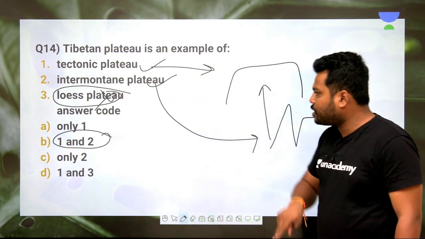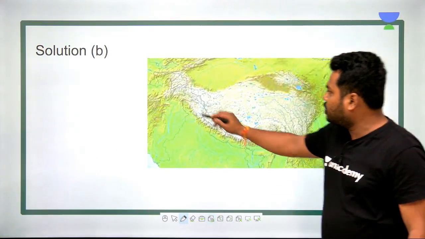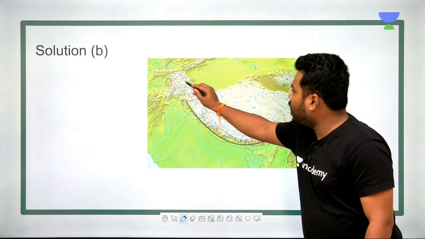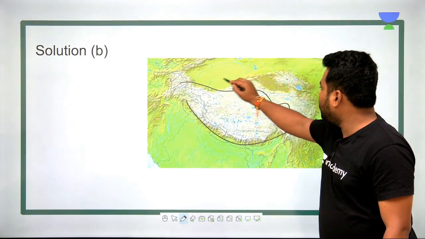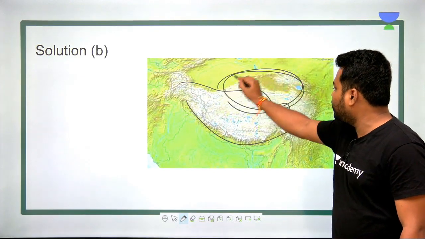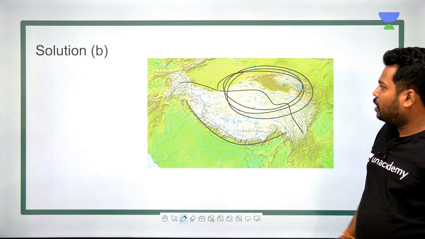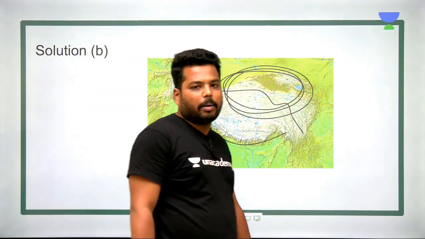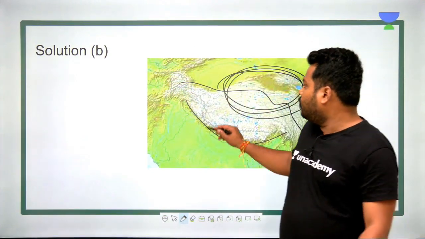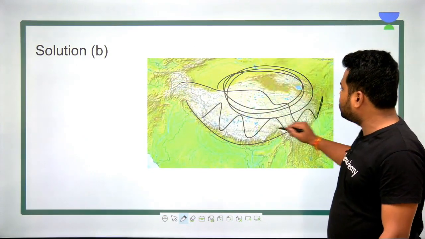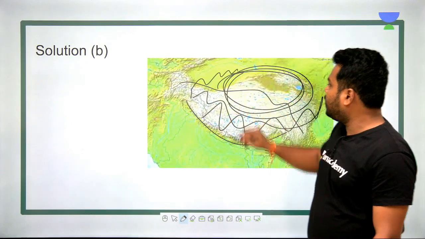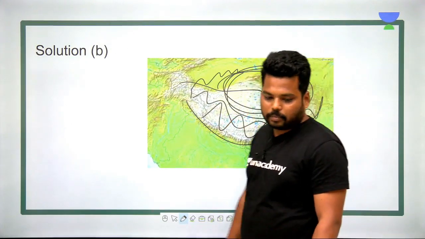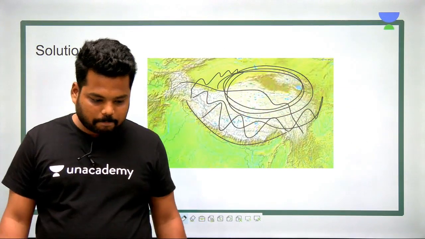I'll show you the location of the Tibetan plateau. See, this is India, this is Himalayan range, done, and the plateau which is present, this is Tibetan plateau somewhere. Clear? So try to find out the location of Tibetan plateau. It is the example of tectonic plateau as well as intermountain plateau, which is covered by Himalayas and trans-Himalayas. Done.